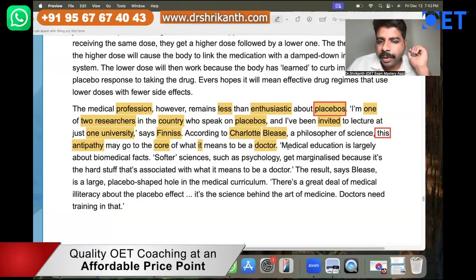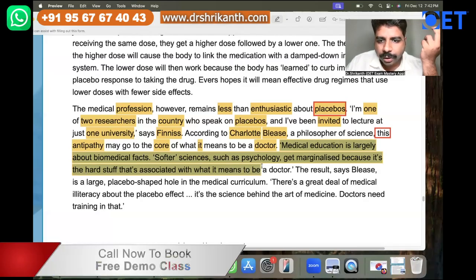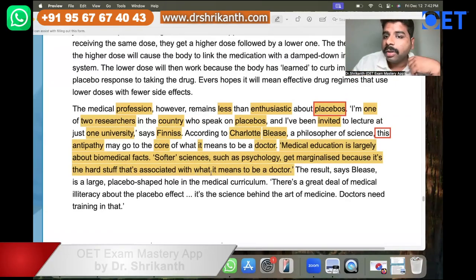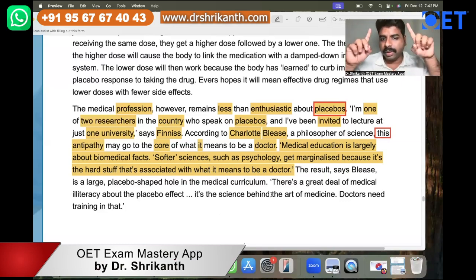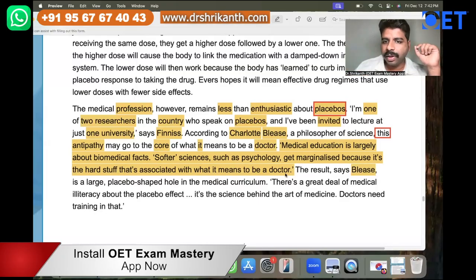Now, you see, this particular sentence: "Medical education is largely about biomedical facts. Softer sciences and all that may get jettisoned because it is hard stuff that is associated to be a doctor." This particular dialogue also has been written in inverted commas. Why? Because that particular statement is not coming from the writer. That statement in quotation marks is coming from this person called Bliss. The writer is copying Bliss's statements over here. So to make us understand that, they put in quotation marks.